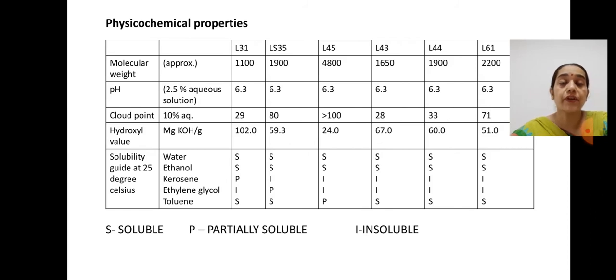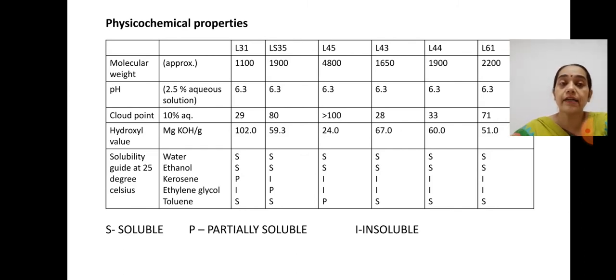You can see over here that the L31 has a higher amount of the hydroxyl moiety compared to the L61. As well as if we go to the solubility guide, meaning solubility at 25 degrees Celsius, at room temperature, in water, ethanol, kerosene, ethylene glycol, toluene, then they have different behavior.